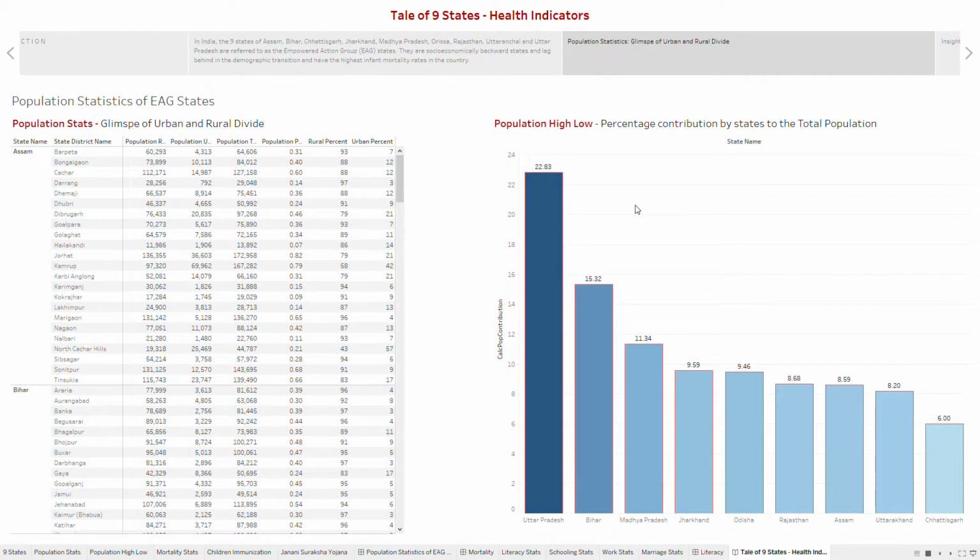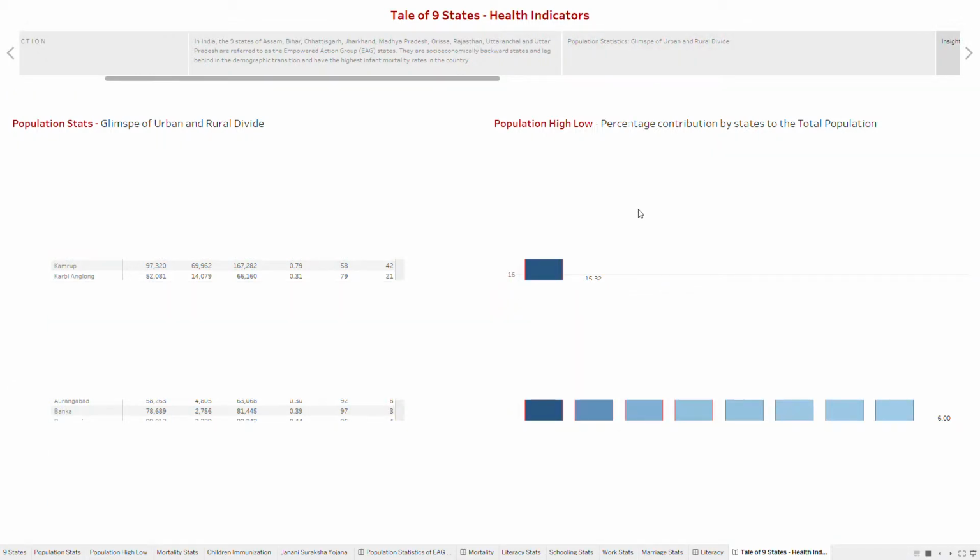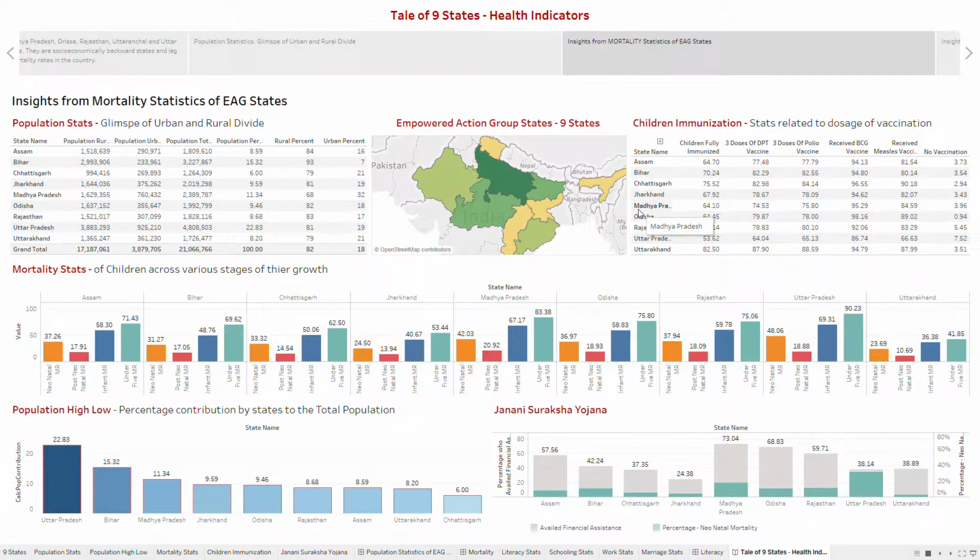If you look at the chart on the right, while the representative sample amounts to 21 million in terms of population, Uttar Pradesh leads the pack with approximately 23% of the population share. With this background, let's move on and let's understand mortality rates among especially children. Great insights here, and some of the numbers are alarming.